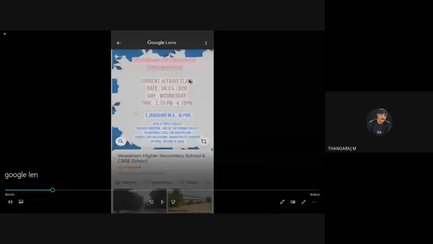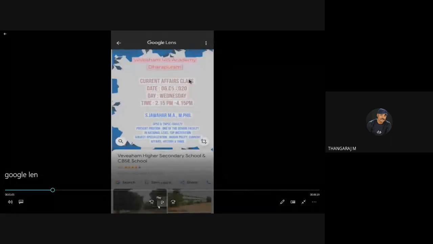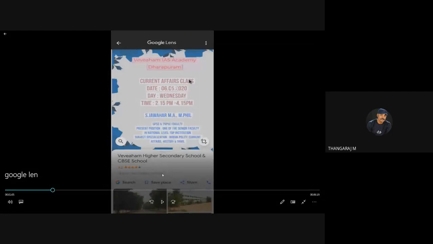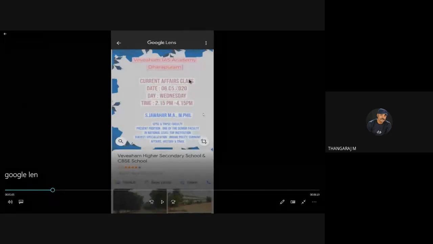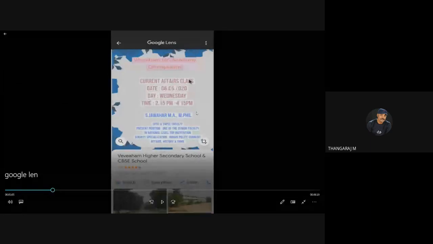It recommends the related information here. Now you will understand if you observe keenly. All the characters in this picture seem to be highlighted. This means that the image has been converted into text format.